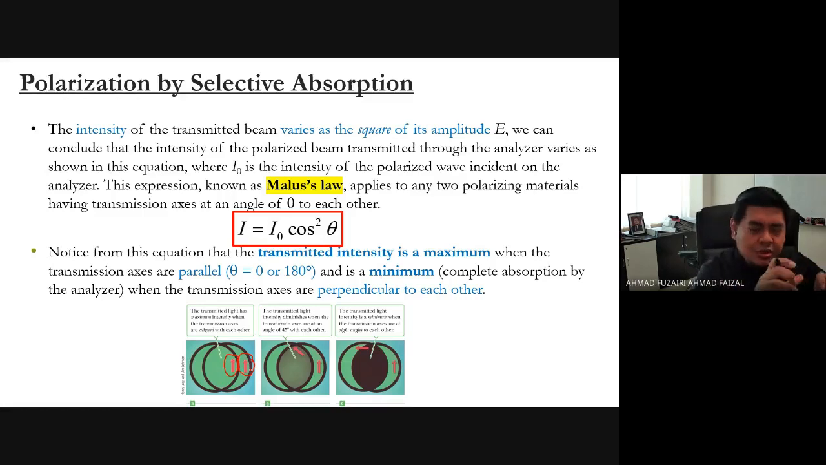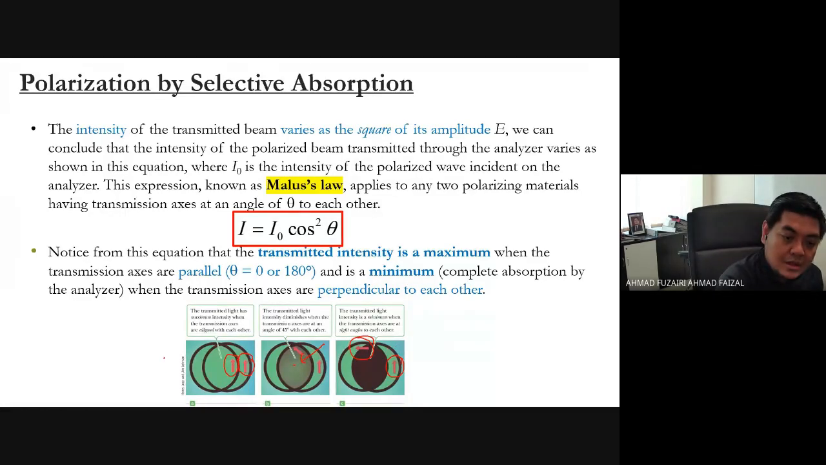But what happened is, if you try to change the orientation of one of the transmission axes, let's say we change the transmission axis of the analyzer, the second polarizer, the one at the back, we turn it a little. What happens is now it becomes darker. We can see it but it's less clear. Look, this is the first polarizer, and the second polarizer is called the analyzer.